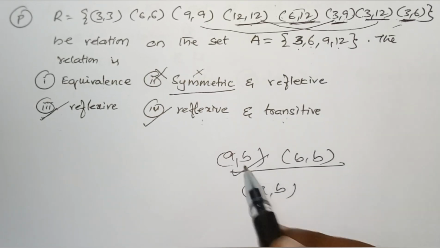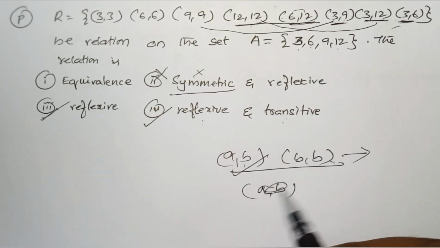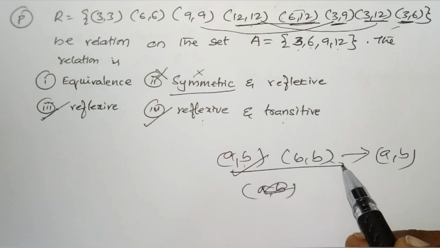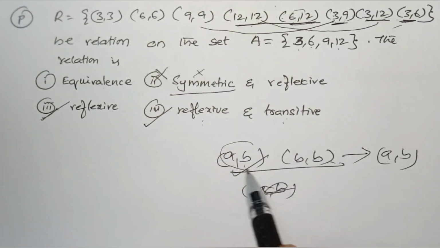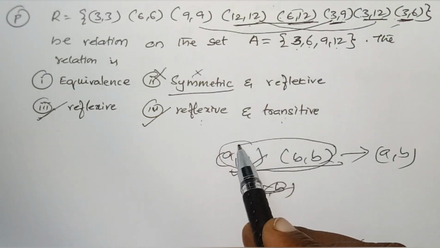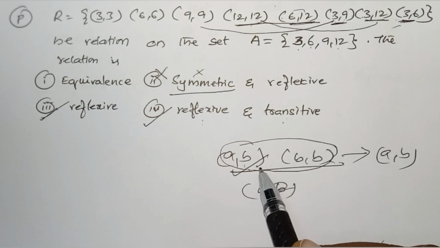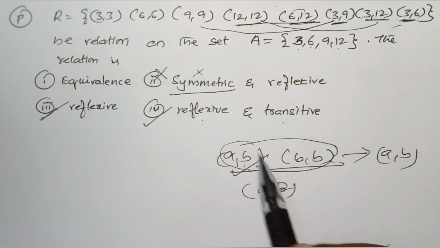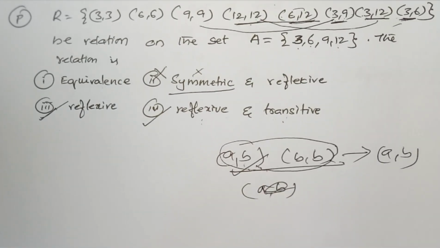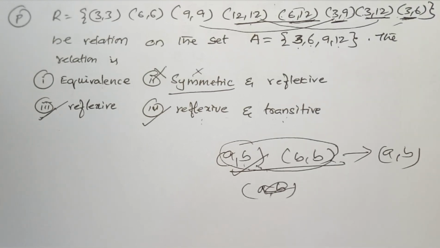There is (A,B). So two elements, (A,B), (B,B), it's enough. That becomes transitive. While defining a transitive relation, I explained that. Is it clear? So it is reflexive and transitive.